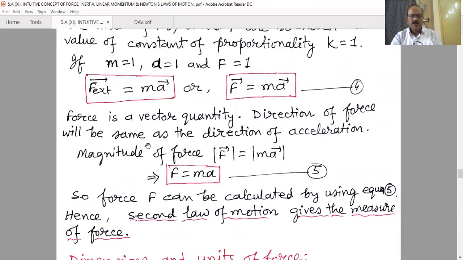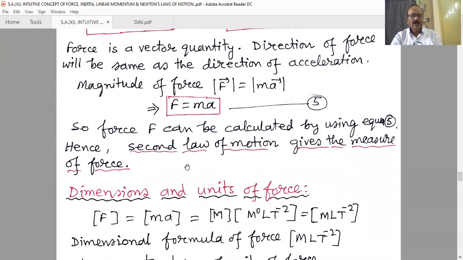Direction of force will be the same as the direction of acceleration. Magnitude of the force will be F is equal to m into a, that is simply mass into acceleration. So force F can be calculated by using this equation. Therefore, the second law of motion gives the measure of force.